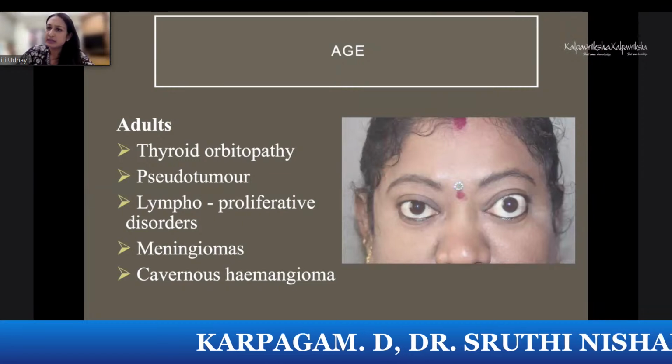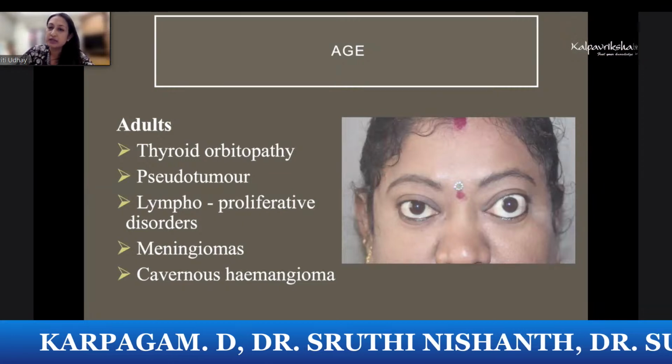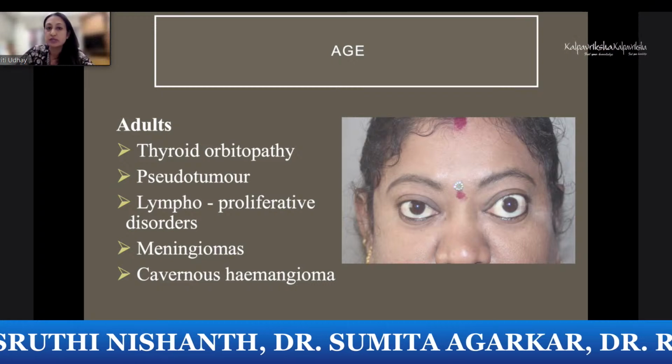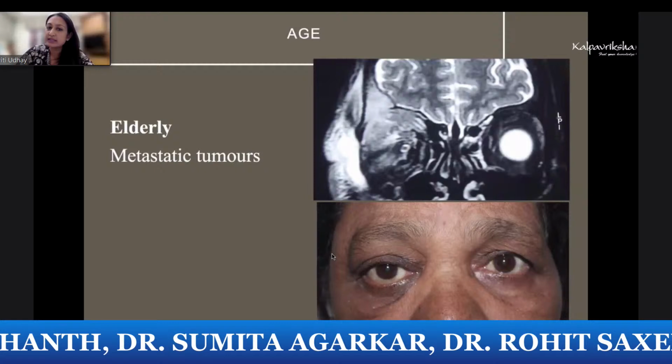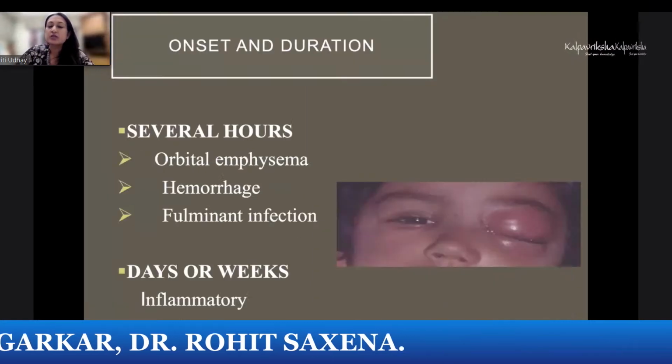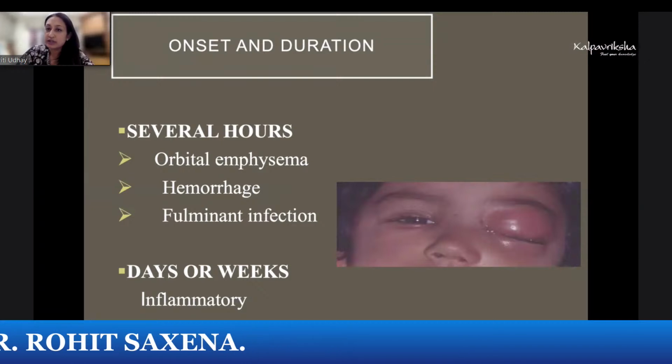In adults like middle age, you will see more commonly thyroid, pseudotumors, lymphomas, meningiomas, and cavernous hemangiomas. And in elderly people like this with temporal area fullness, you will think of metastasis. So age gives you a clue as to what the pathology can be.